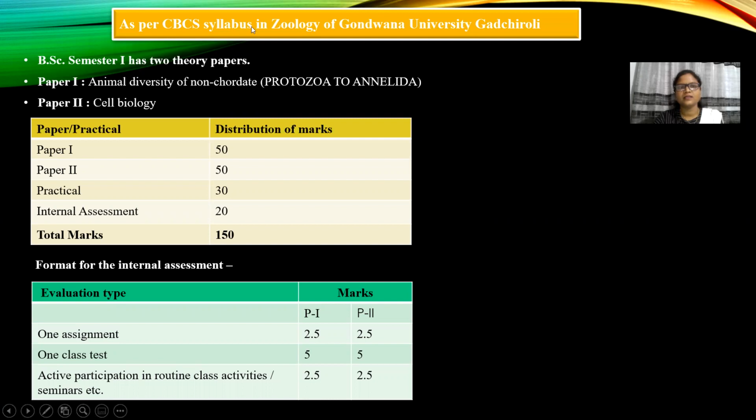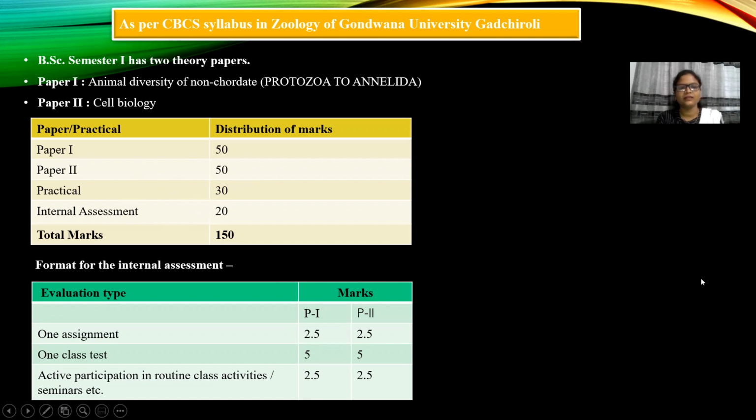As per the CBCS syllabus in Zoology of Gondwana University, Gadchiroli, BSc Semester 1 has two theory papers. Paper 1, Animal Diversity of Non-Chordates, and Paper 2, Cell Biology. Now the mark distribution of papers and practical. Paper 1 carries 50 marks, Paper 2 carries 50 marks, practical carries 30 marks, and internal assessment carries 20 marks, total 150 marks.